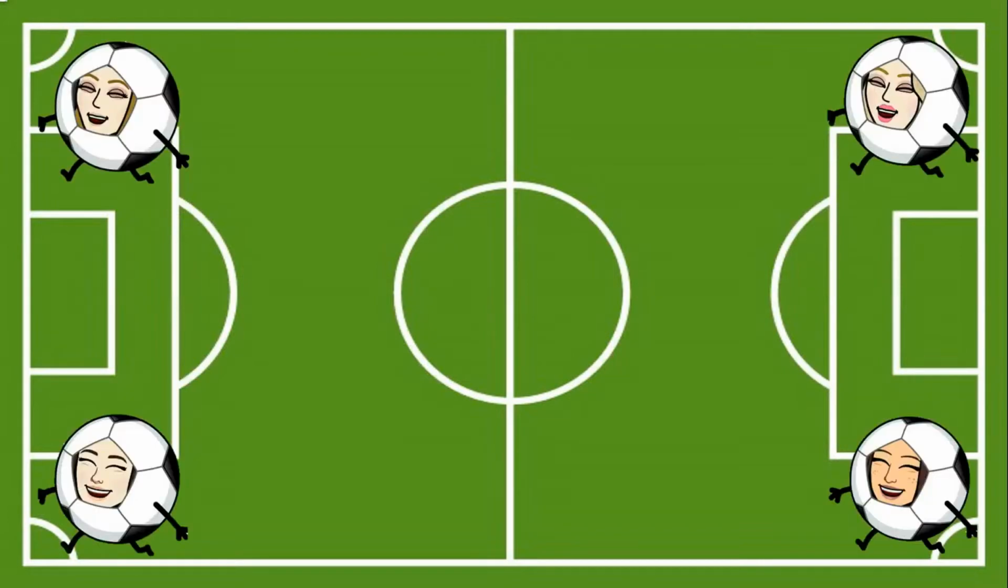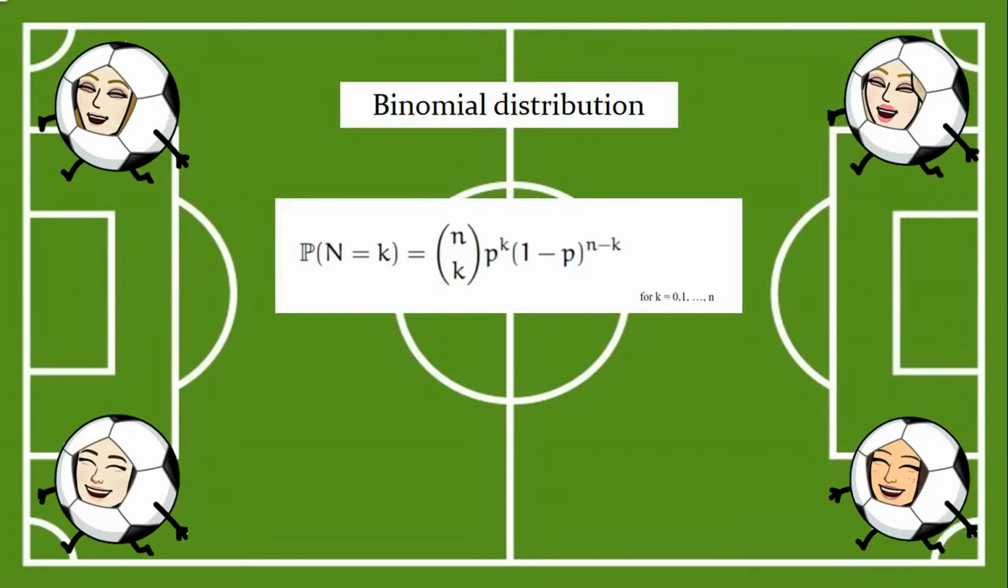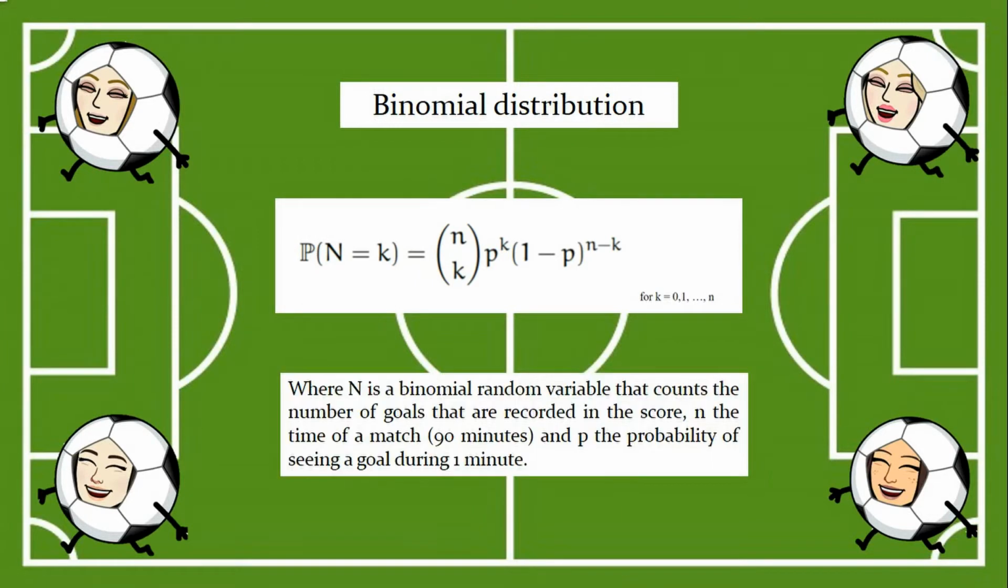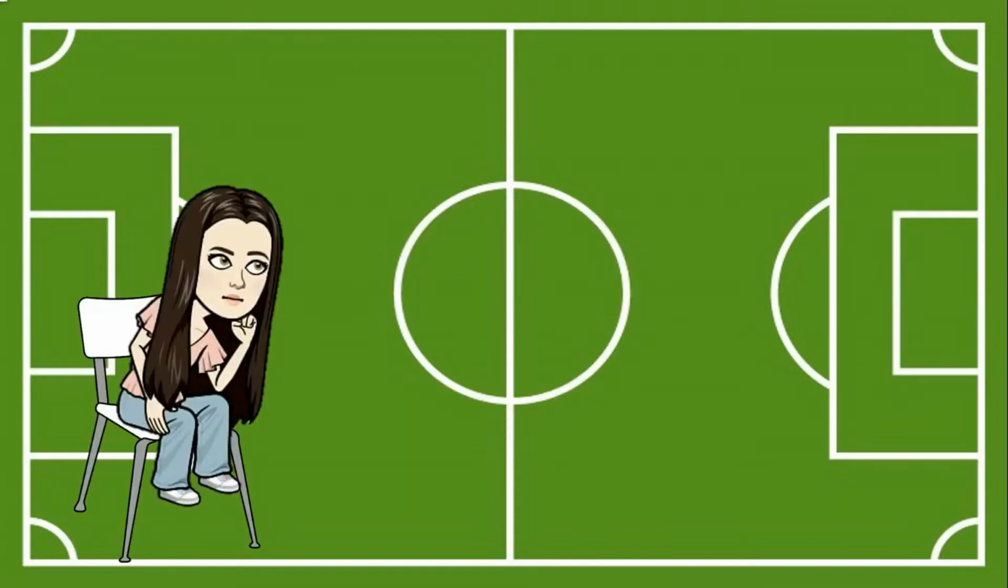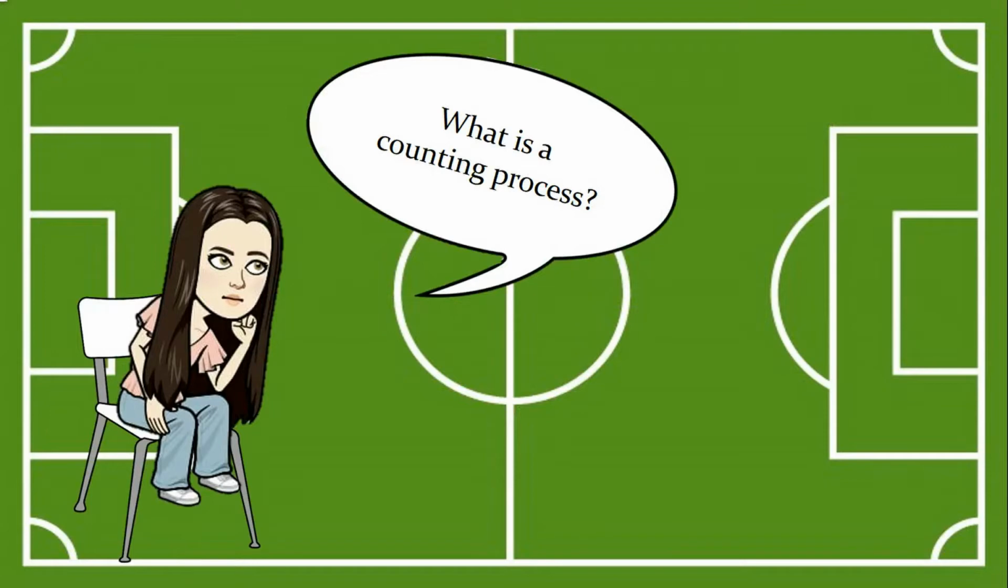Well, this tournament can be described with a binomial distribution with parameters n, p, where k is from 0 up to n. Then, the capital letter N is a binomial random variable that counts the number of goals that are recorded in the score. The little n is the time of a match, that is 90 minutes, and p the probability of seeing a goal during 1 minute. The tables we did before give us the idea of counting the goals in a match.